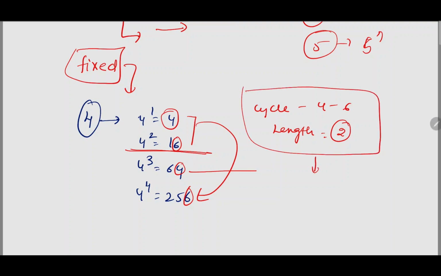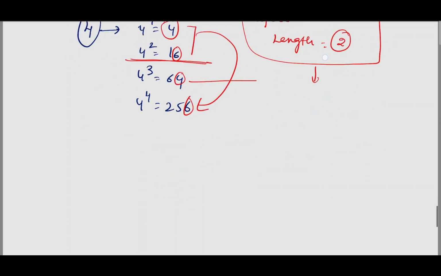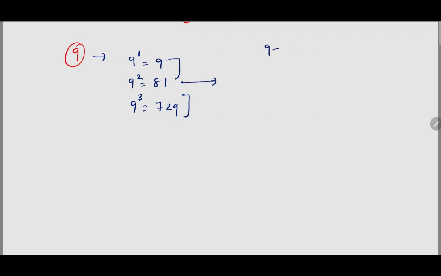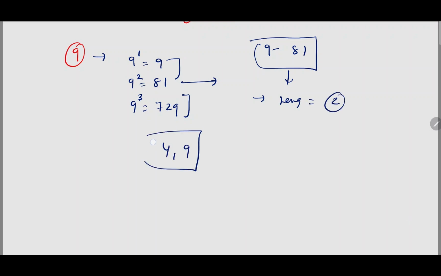Step 2 we will further discuss. In the same way for number 9, 9 to the power of 1 is equal to 9. 9 square is equal to 81. 9 cube is equal to 729. Again, the cyclicity is repeating from 9 to 81. So the length of the cycle is 2. So you have to remember for 4 as well as 9, the length of the cycle is 2.